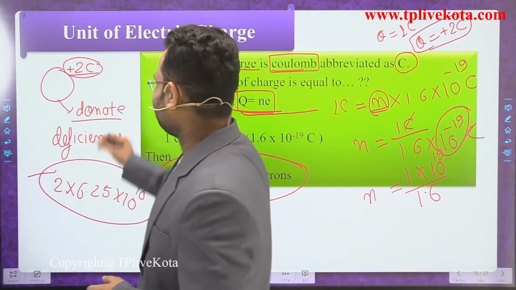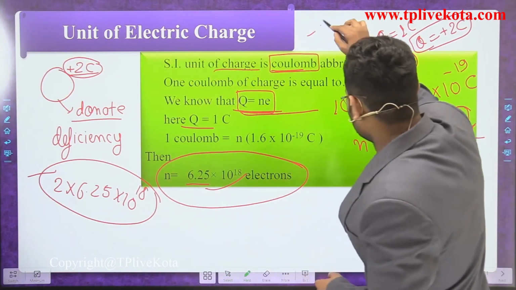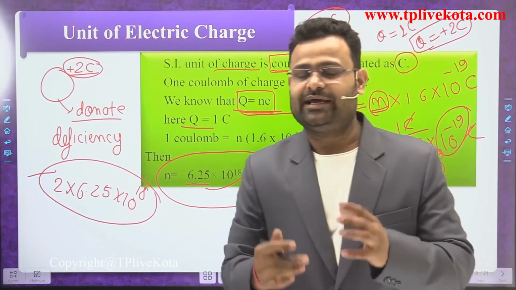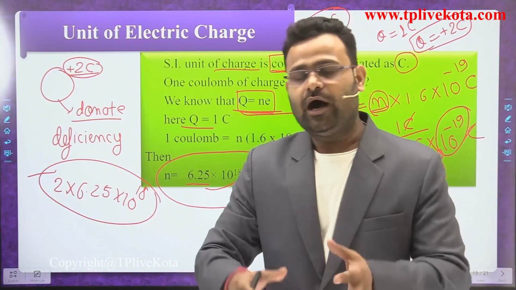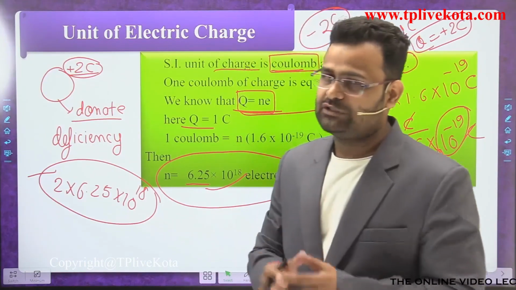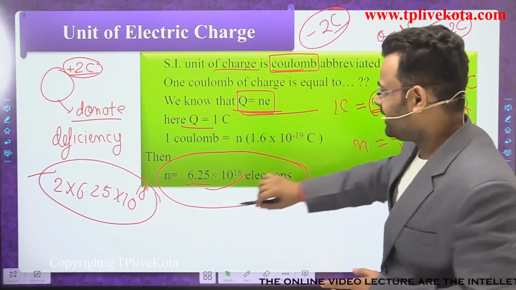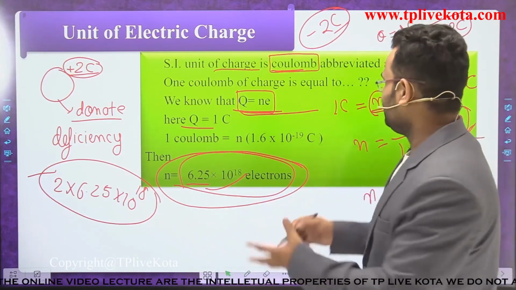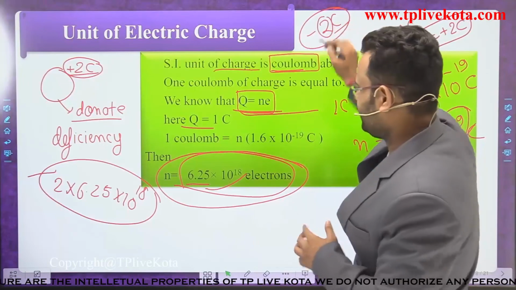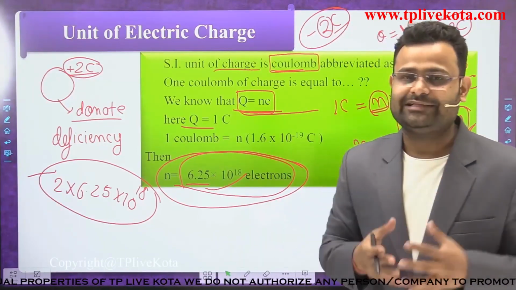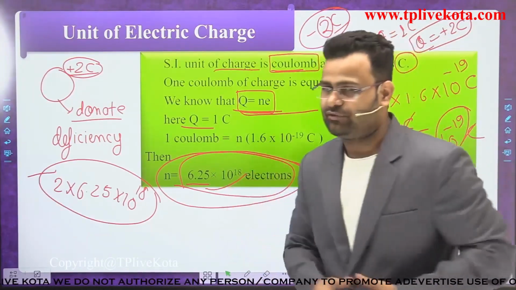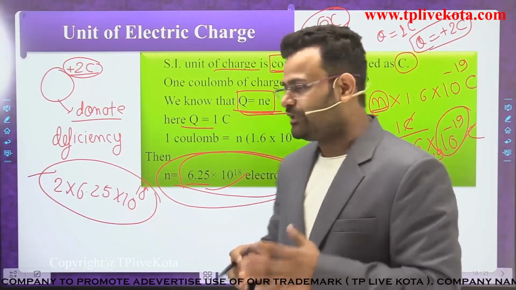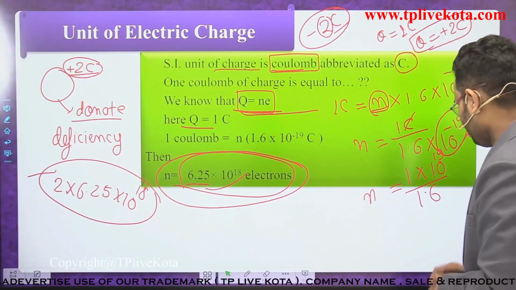If it is minus 2 coulomb charge, that means it has an excess amount of electrons. How many electrons? We know that 1 coulomb represents 6.25 into 10 to the power 18 electrons. For 2 coulomb, we multiply by 2. If you have 8 coulomb, you multiply 6.25 into 10 to the power 18 by 8. Okay students, that is the unit of electric charge.